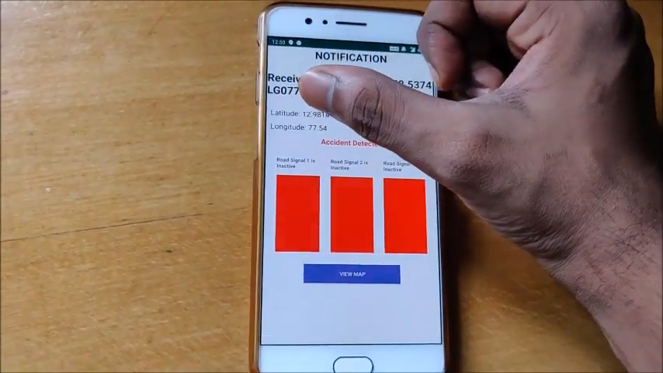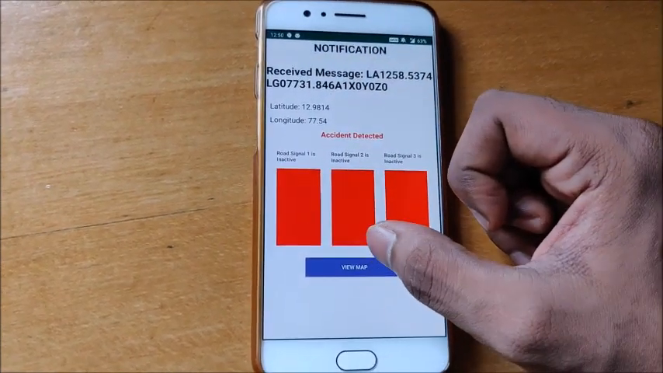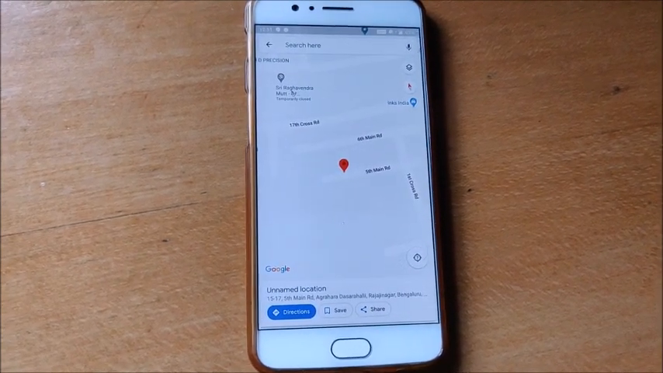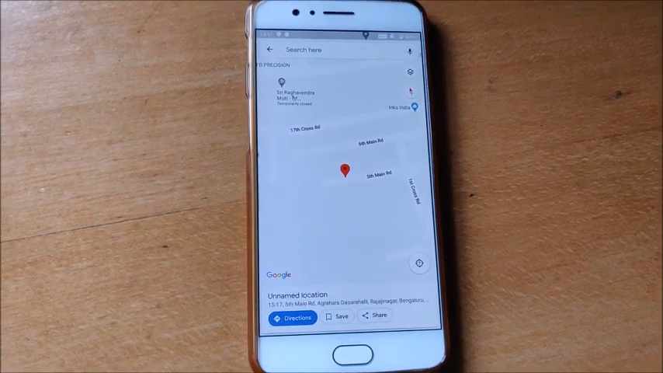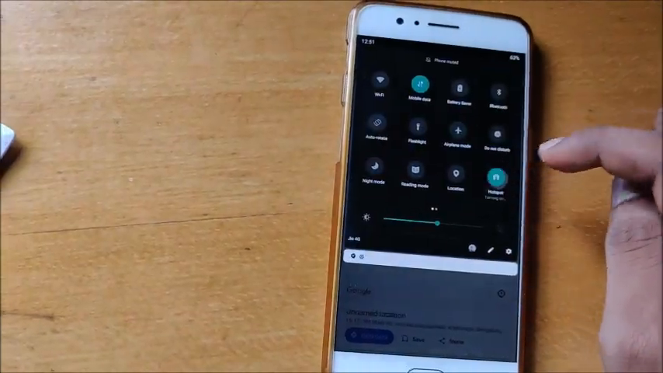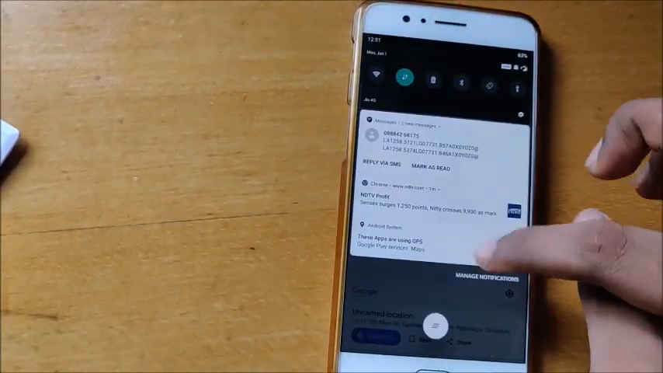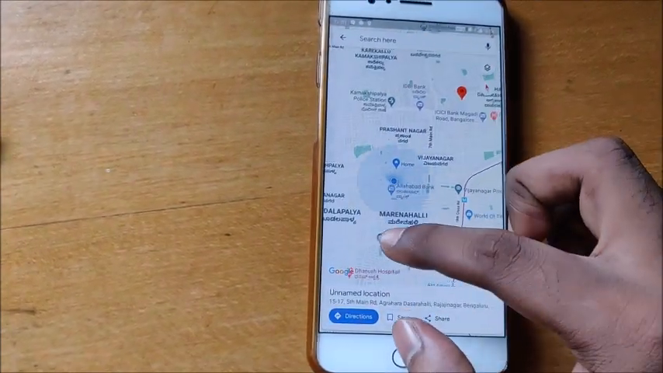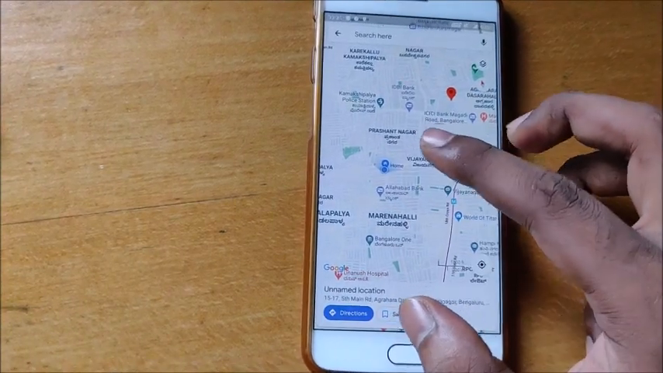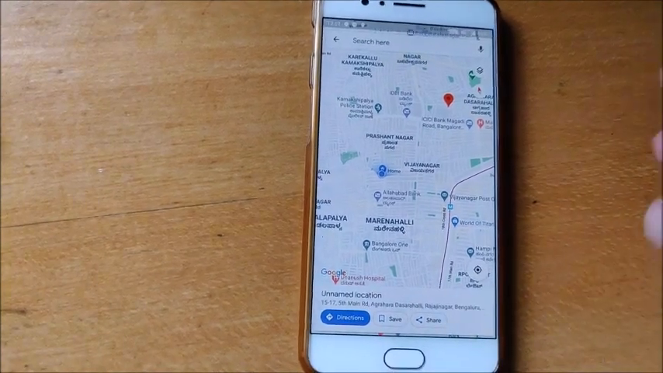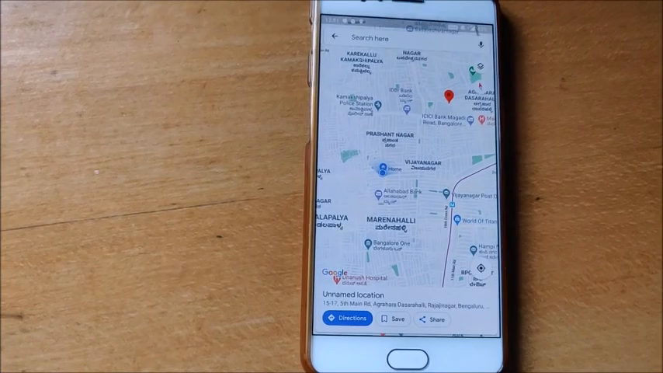Based on this respective latitude and longitude, if we click view map, let me just open it. You can see that there is an accident detected at this particular location, but it's not that precise. Let me show you my current location so that we can see the difference. It's almost near. It does not give us the exact location, but due to some bugs and errors, we have found the nearby location.